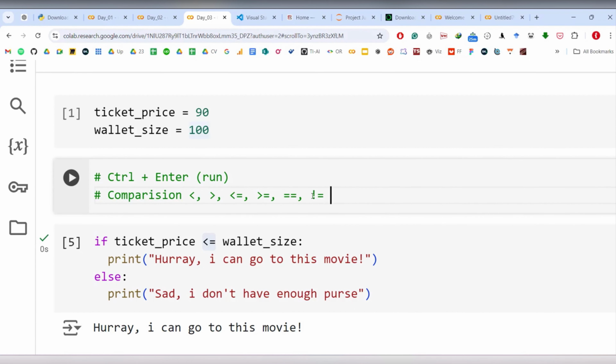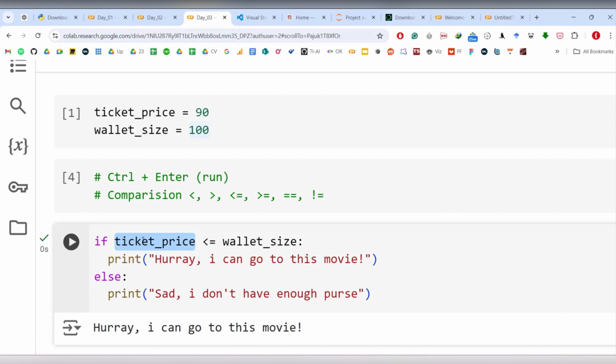So these are called not equal to and this is equal to, right? So less than, greater than, less than or equal to, greater than or equal to, double equals to, or not equals to. So if my ticket price is less than my wallet size, I can go to this movie, else I can't go to this movie, right? So I don't have enough purse. Now, David, I see some interesting characters and I see you've put some space here. So what's going on?